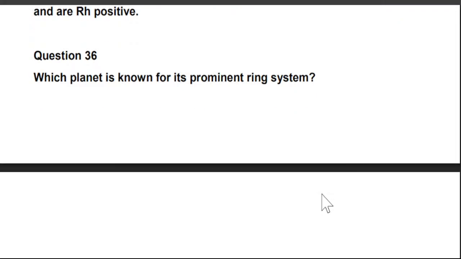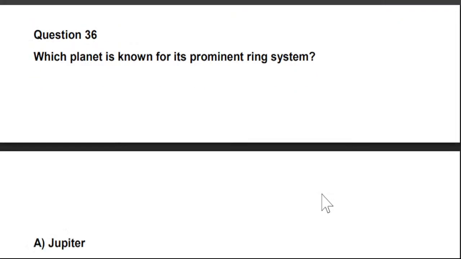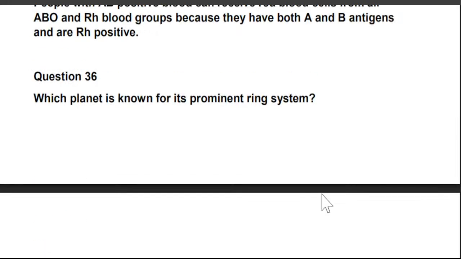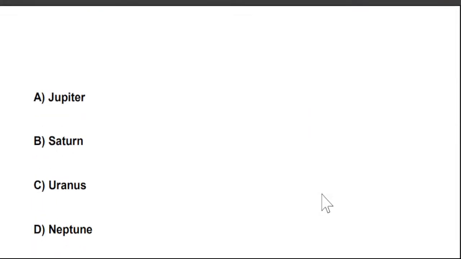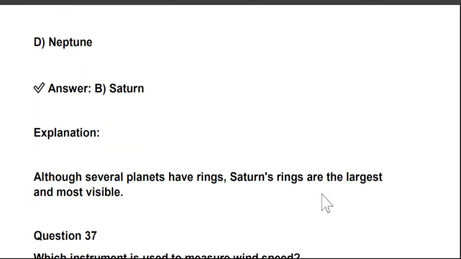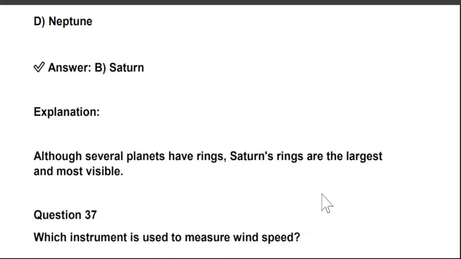Which planet is known for its prominent ring system? A. Jupiter, B. Saturn, C. Uranus, and D. Neptune. So the right answer is Saturn. Although several planets have rings, Saturn's rings are the largest and most visible.